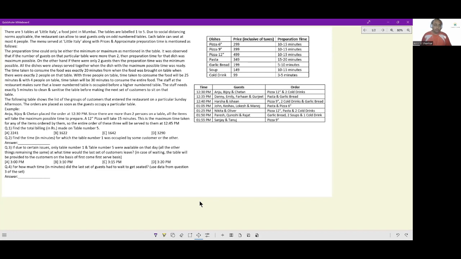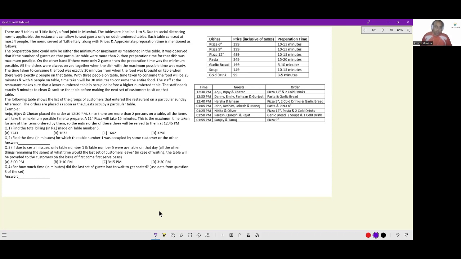Let's look at this question. There are 5 tables at Little Italy, a food joint in Mumbai. The tables are labeled 1 to 5. Due to social distancing norms applicable, the restaurant can seat guests only on odd numbered tables. So people can only sit on table 1, table 3, and table 5. Each table can seat at most 4 people.